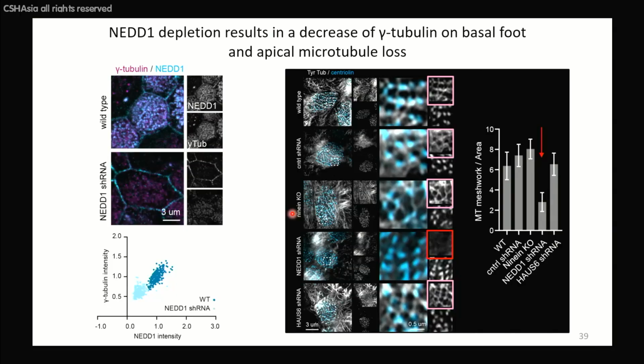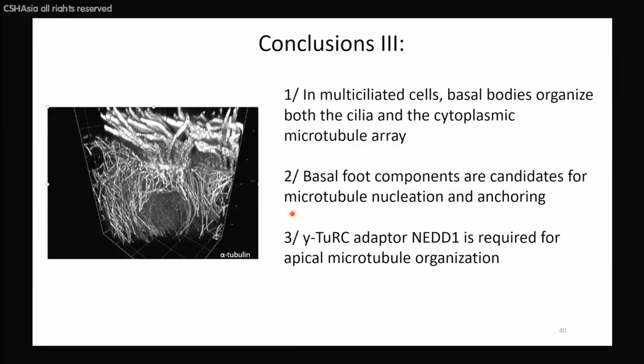So I don't have, unfortunately, a full answer on how the basal foot activates gamma tubulin to nucleate and anchor microtubules. And so with this, I would like to conclude that in multiciliated cells, basal bodies not only organize the cilia, but also are responsible for organizing the cytoplasmic microtubule array.